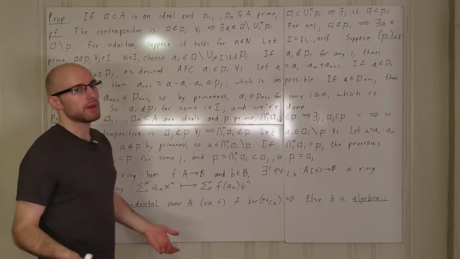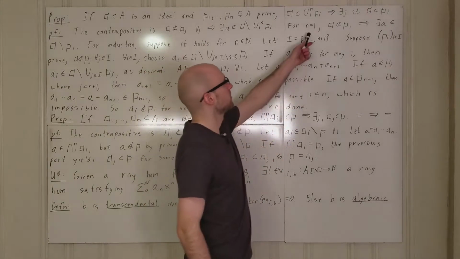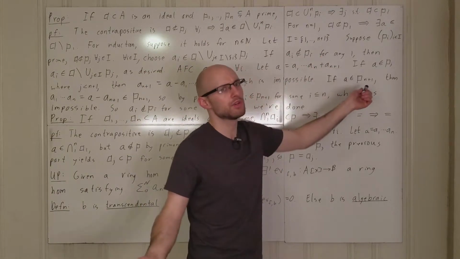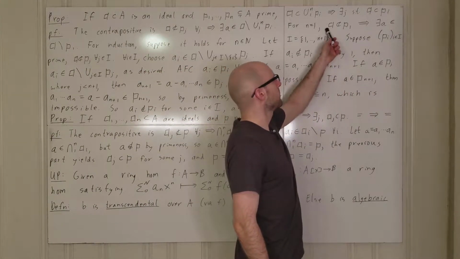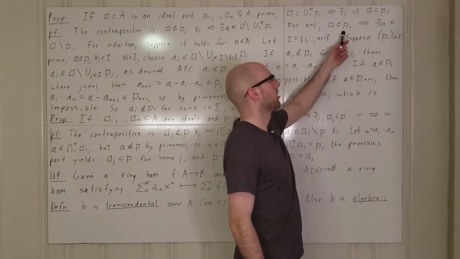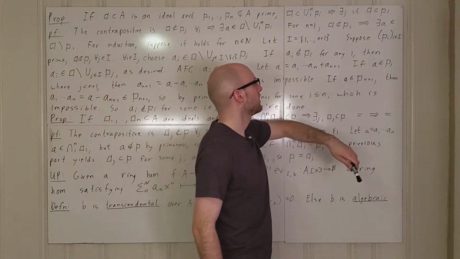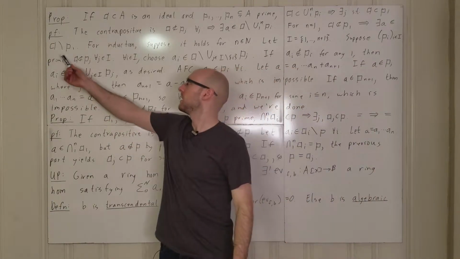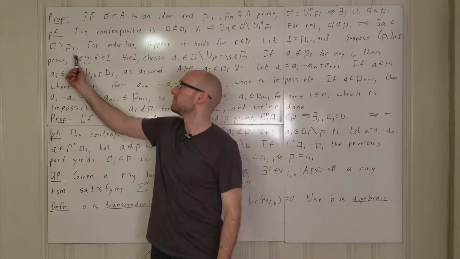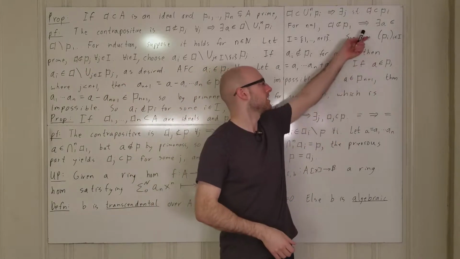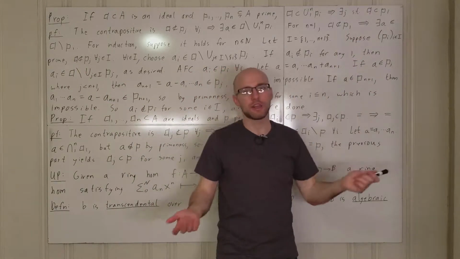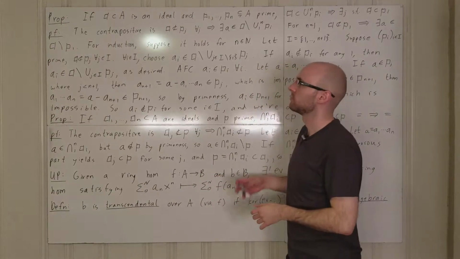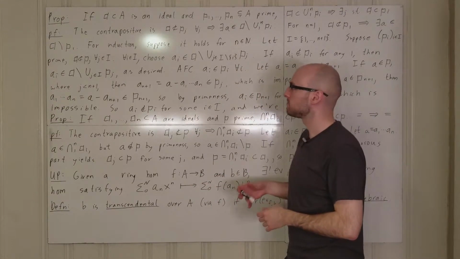So we prove this by induction. So we start with n equals 1, and we only have one prime ideal. So if A is not contained in our single prime ideal P1, then there must be some element, lowercase a, in the ideal A set minus P1, because that's what it means to not be contained in here. But that's exactly what we're looking for. So the base case is easy.